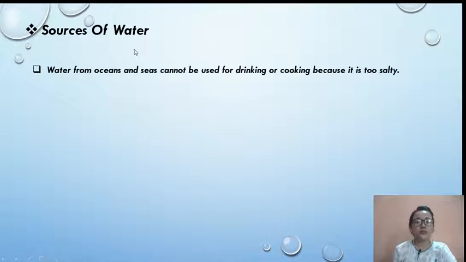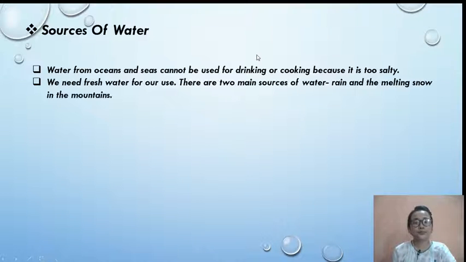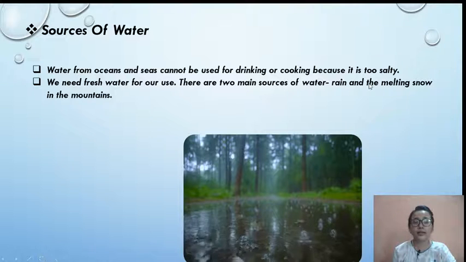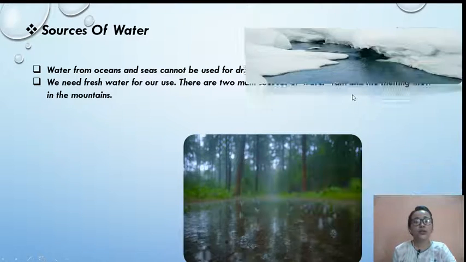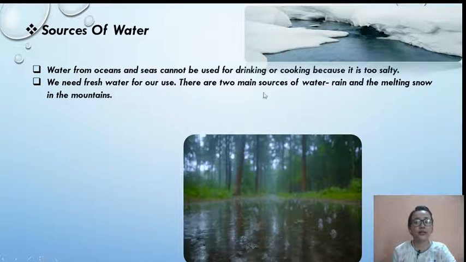Source of water. Water from ocean and sea cannot be used for drinking or cooking because it's too salty. So the water of oceans and seas we cannot use for drinking and cooking. Why? Because it's too salty. We need fresh water for our use. There are two main sources of water. What are they? Rain, as you can see in the image, and next is the melting snow in the mountains, as you can see in the image.